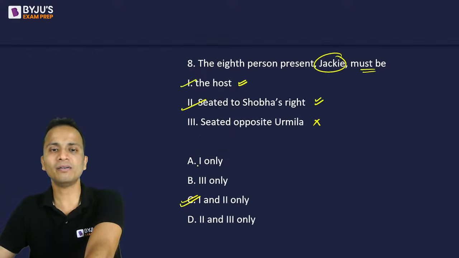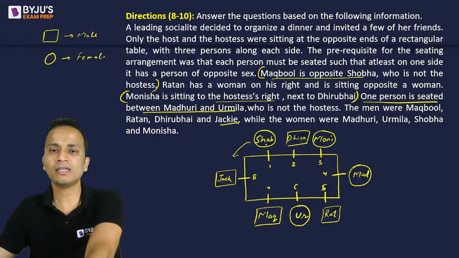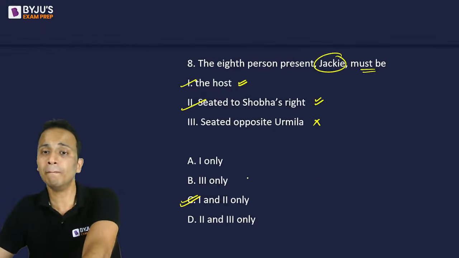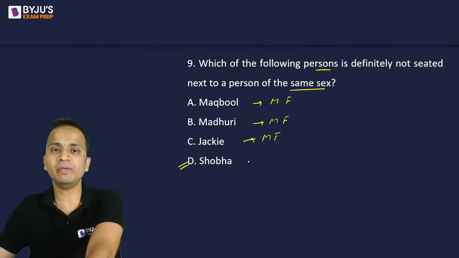So let's see Shobha. Who is around Shobha? Around Shobha are Dhiru and Jackie. So Dhiru bhai and Jackie both are males. So yes, Shobha will be the person who is definitely not seated next to a person of the same sex. Okay. So Shobha had males on both sides. So the correct answer here will be Shobha, that is option D.